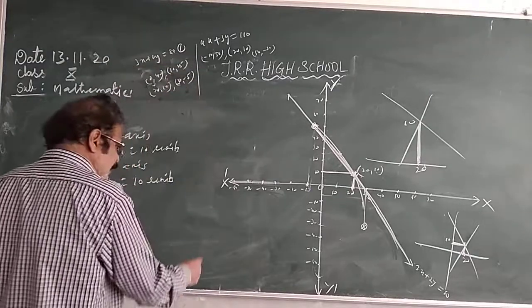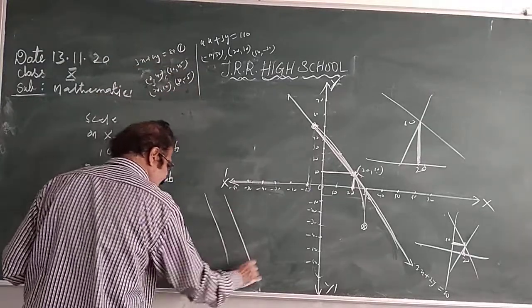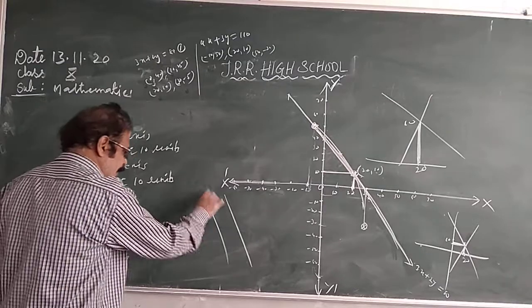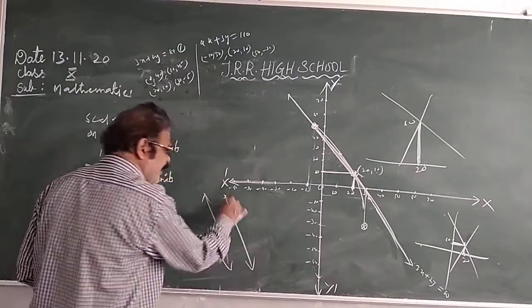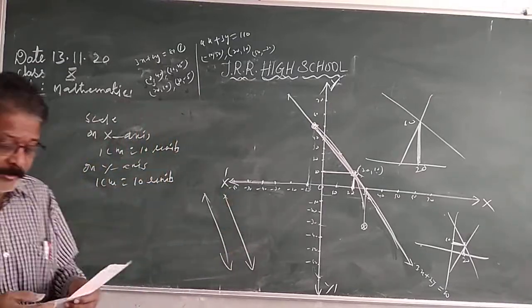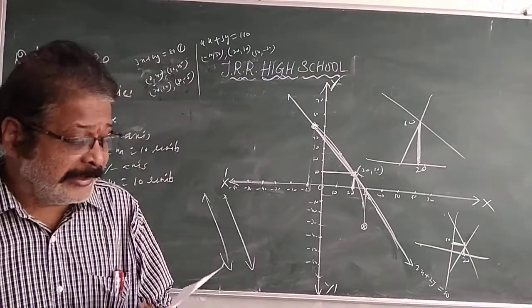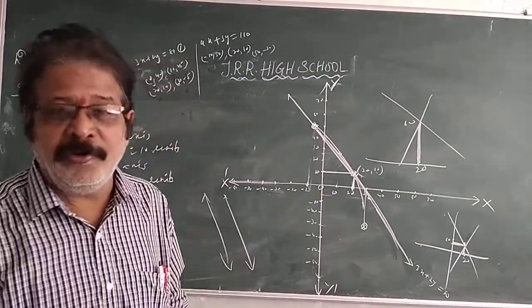When you draw the graph and they don't intersect, parallel lines will come. They are non-intersecting lines, so there is no solution. I hope you understand, children. When you do it practically, you come to know.